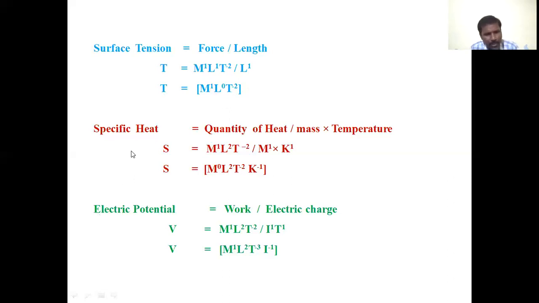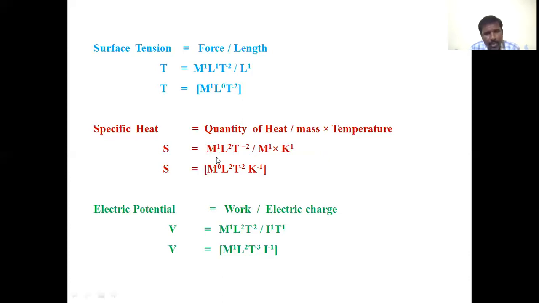Next one, specific heat. The expression for specific heat is quantity of heat by mass into temperature. Specific heat is represented by S. So the quantity of heat is nothing but energy, heat energy, and it is called the quantity of heat, with dimension M power of 1 L power of 2 T power of minus 2.